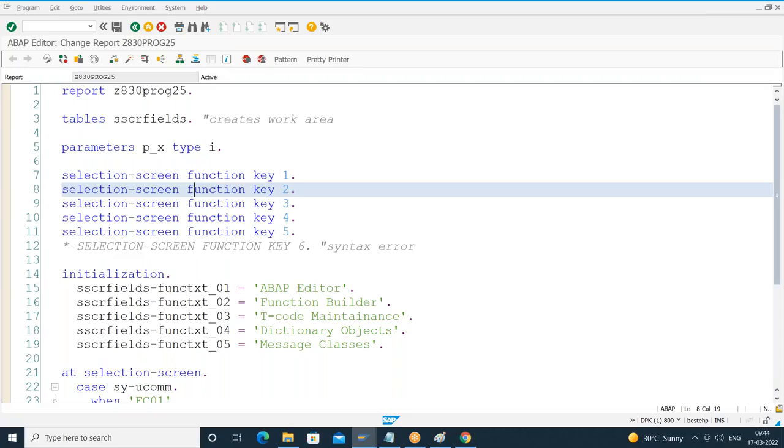So how do we approach? Read the documentation, refer to the examples. If you are unable to understand the example, open Google, check for adding button icons on selection screen application toolbar. You may get some blogs, links. Refer to those blogs, understand them, copy that code, put it in your example, make the necessary changes. Real time also same thing.